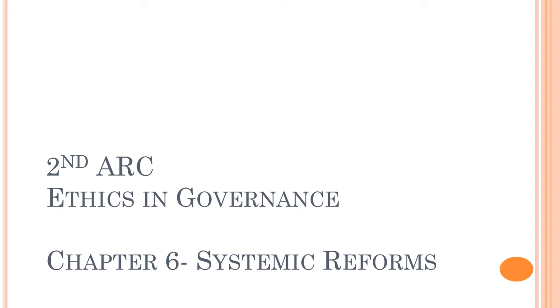Hello everyone, so this is second ARC Ethics and Governance and this is chapter 6, that is systemic reforms, right? And again, just like chapter 2 and 3, this chapter 6 is also very large, so we'll be covering it in two parts. So this is the first part, right?